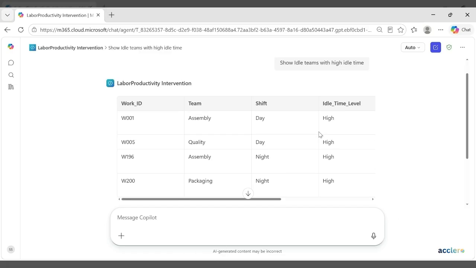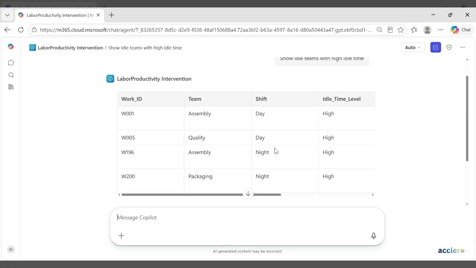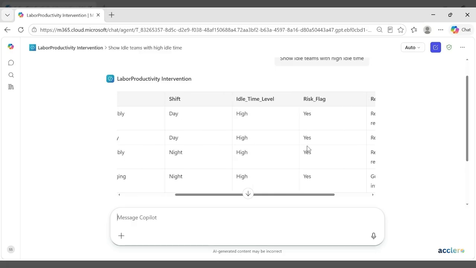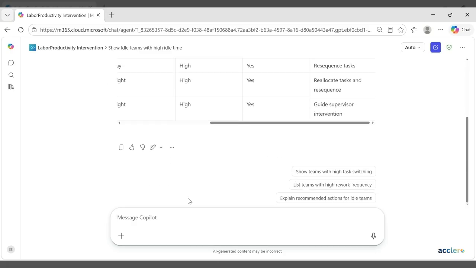So here the teams like assembly, quality, packaging, these teams are flagged with the high idle time and with the recommended interventions.